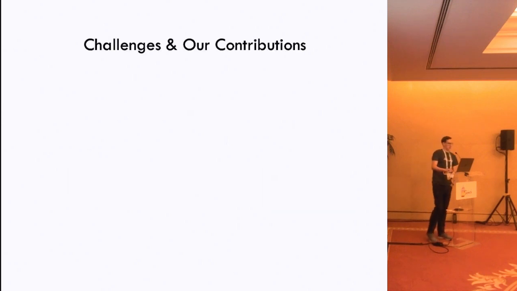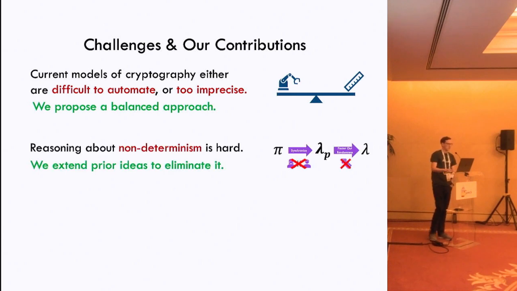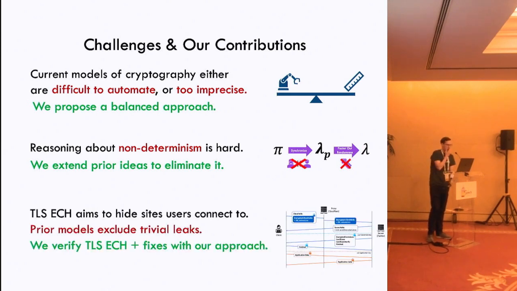Specifically, I'm going to cover three different challenges as well as our contributions in this talk, and you can find some more information in the paper. First, current models of cryptography are either too difficult to automate or too imprecise, and so we're going to propose a balanced approach. Secondly, reasoning about non-determinism is hard, so we're going to extend some prior ideas to get rid of concurrency, and we'll talk about that a little bit later. Finally, we're going to take a look at TLS-ECH as a case study.